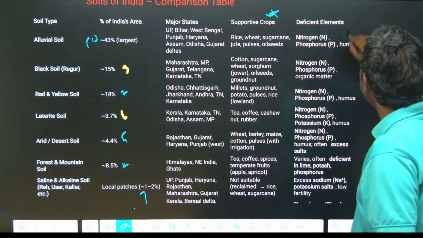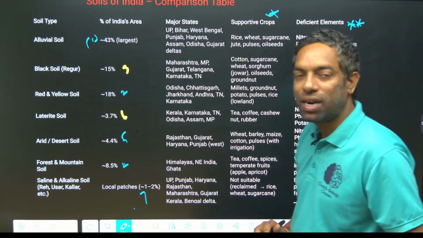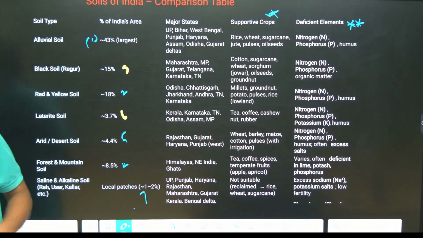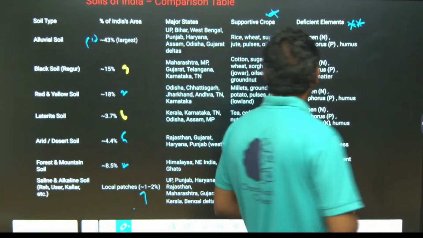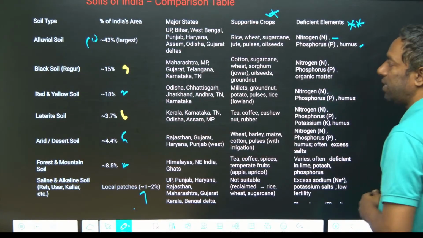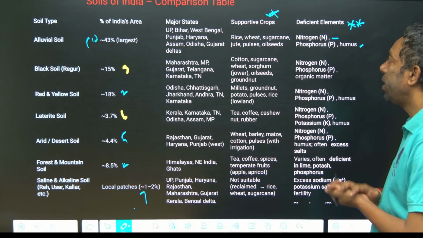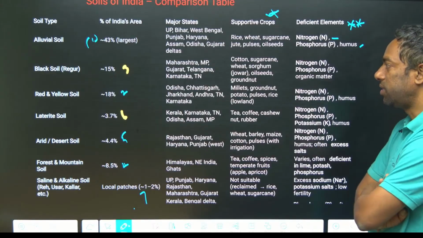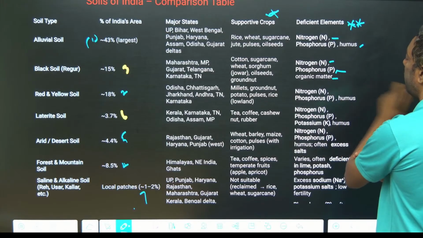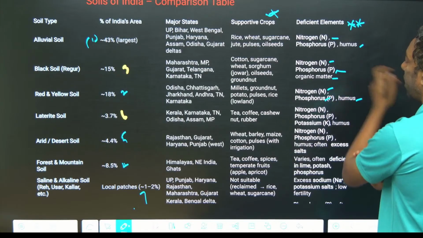Regarding soil, deficits are the most important, guys. What are the elements that are deficit in the soil? Most important in the coming exam. Take a screenshot. I made it very easy. Alluvial soil is deficient in nitrogen, phosphorus and humus. Alluvial soil is 43% and supports rice, wheat, sugarcane, jute, pulses and oilseeds. Black soil is deficient in nitrogen, phosphorus and organic matter. Red and yellow soil is deficient in nitrogen, phosphorus and humus, same as alluvial.